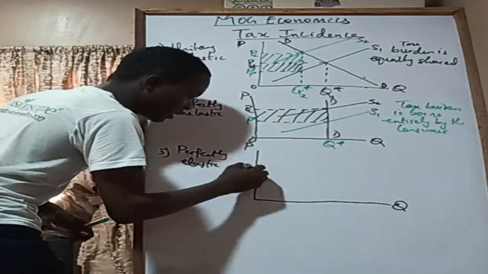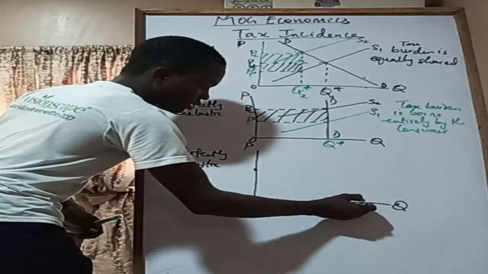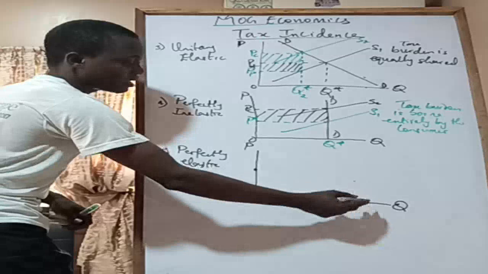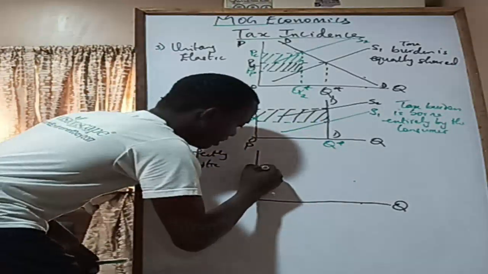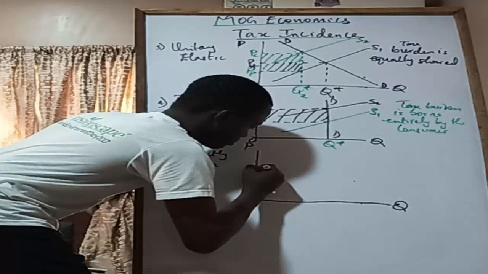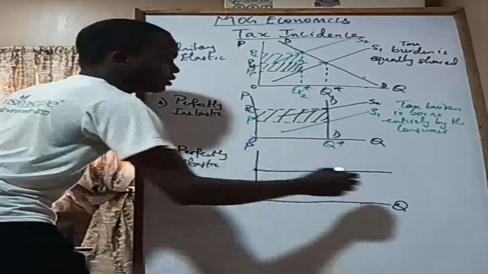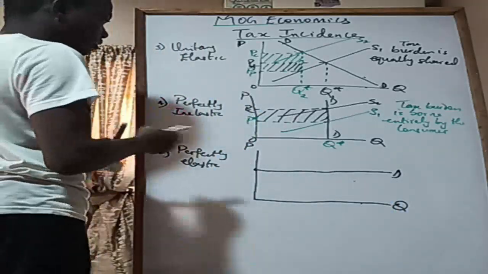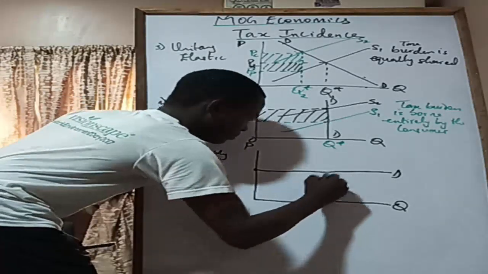So if the initial price was this, and this was the initial quantity they are meeting here, you can't raise this price. You can just decide to sell maybe a lower amount or a higher amount at this particular price. So at the end of the day, we'll be having this. All right, so that will be the demand curve. Okay, now we have the initial supply curve, which is this.